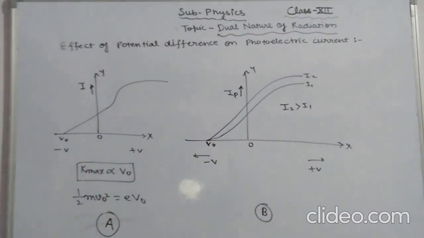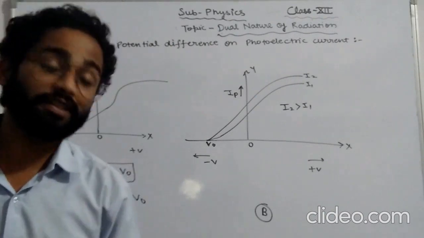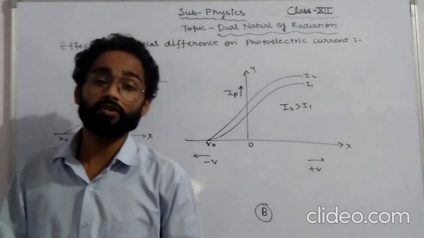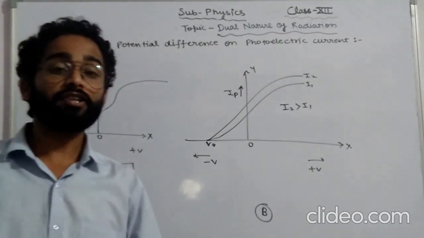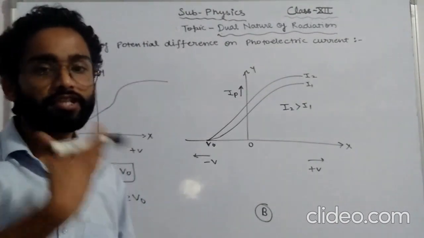What is the conclusion of all this? The conclusion is that the saturation photoelectric current depends upon the intensity of incident radiation, provided the frequency of incident radiation is greater than the threshold frequency. Because below the threshold frequency there is no emission of photoelectrons. That is why it should be what? Greater than the threshold frequency.